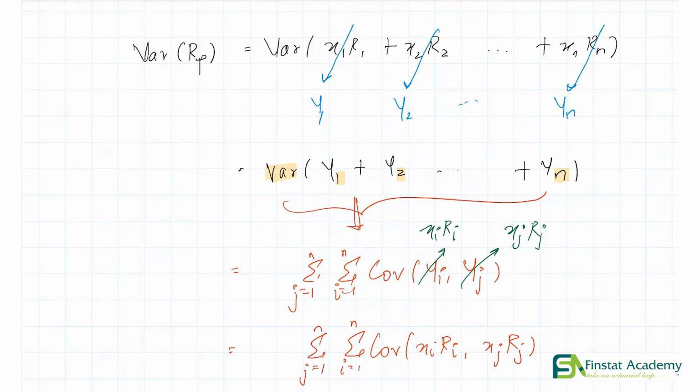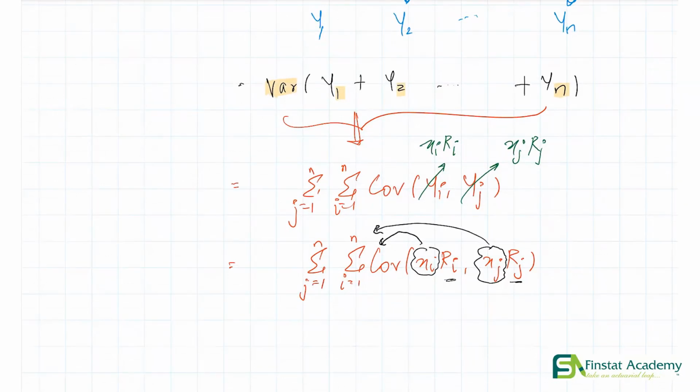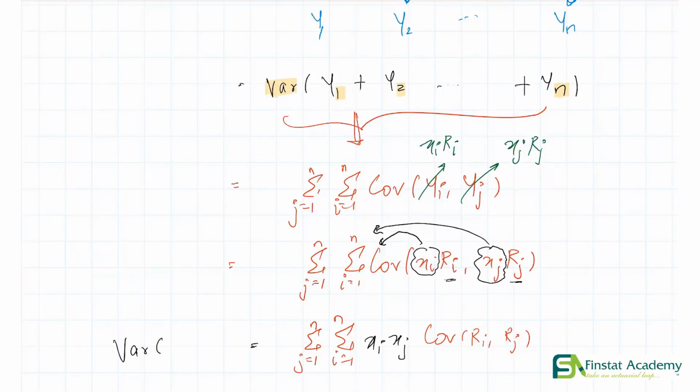Now can we simplify it a little further? If you remember, when we were establishing the notation, I made a point that the ri's are random variables, but on the other hand, our xi's are constants. These are things that I control, right? Now since xi's and xj's are constants, we can simply pull them out of our covariance. So if we do that, what do we get? So xi xj comes out of the covariance, and we are still summing over i going from 1 to n and j going from 1 to n. And this is our formula for the variance of RP.